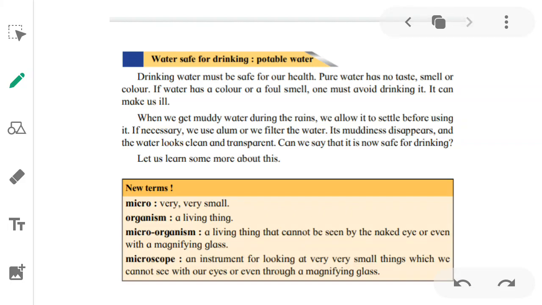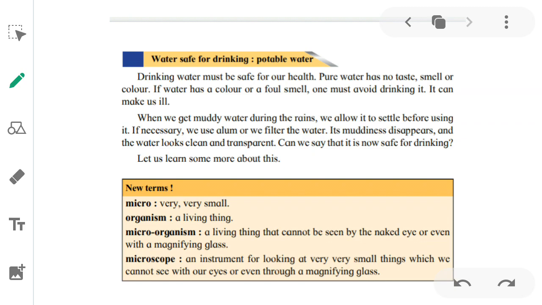Drinking water must be safe for our health. Pure water has no taste, smell or color. If water has a color or a foul smell, one must avoid drinking it. It can make us ill.